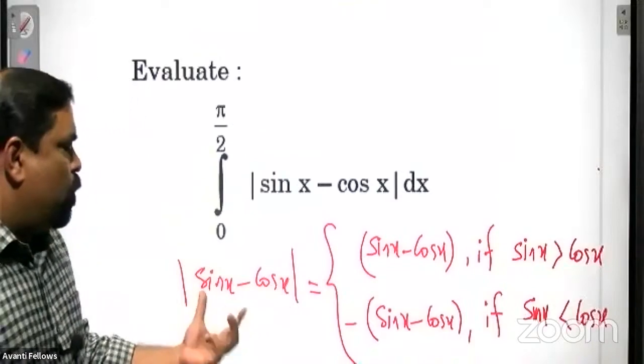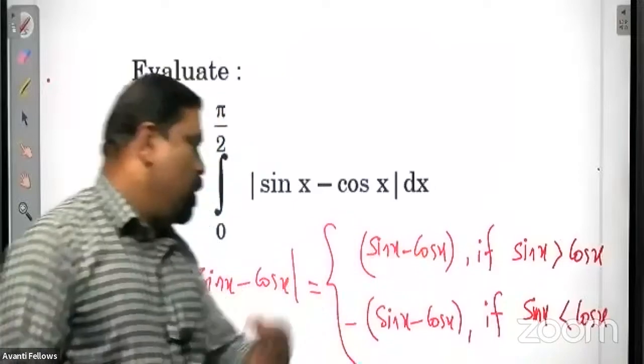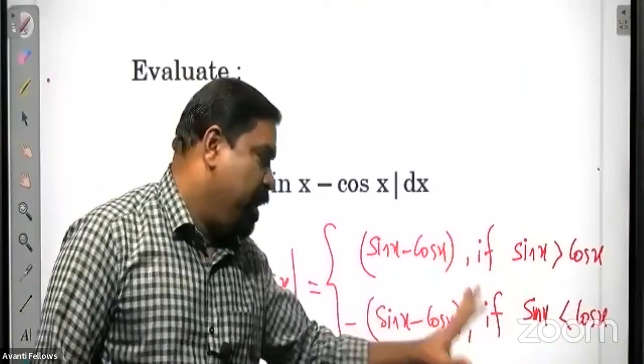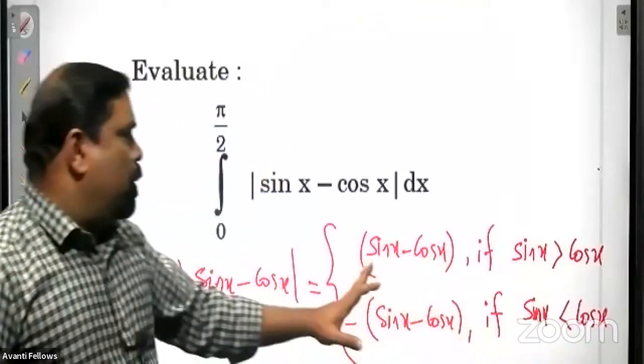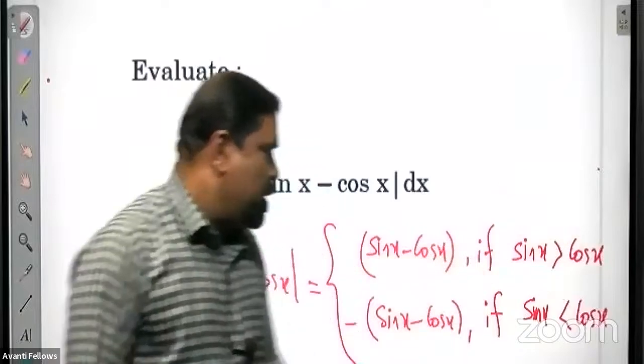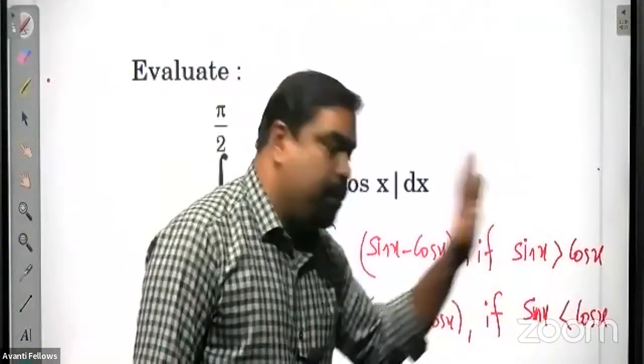Mod x equals x if x is greater than 0, and mod x equals minus x when x is less than 0. The same idea here also. So sin x minus cos x if sin x is greater than cos x, and minus of sin x minus cos x if sin x is less than cos x.